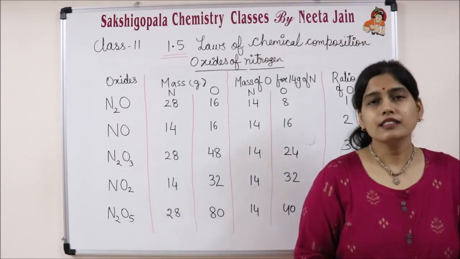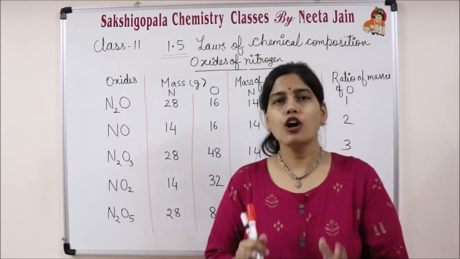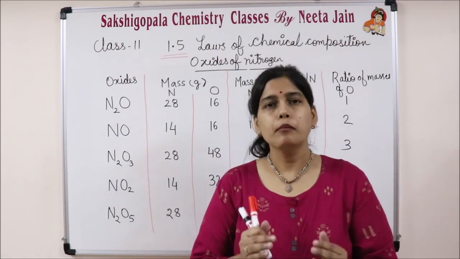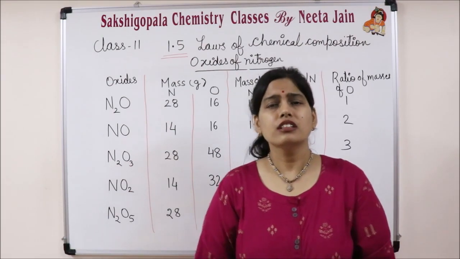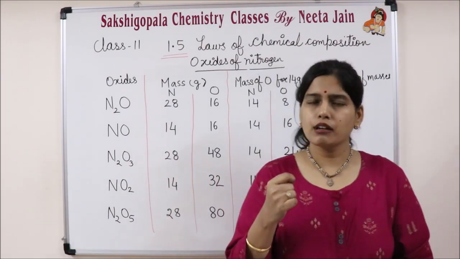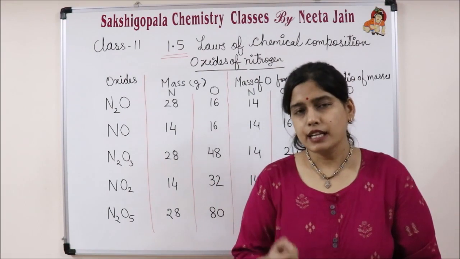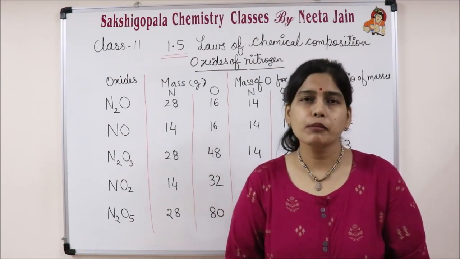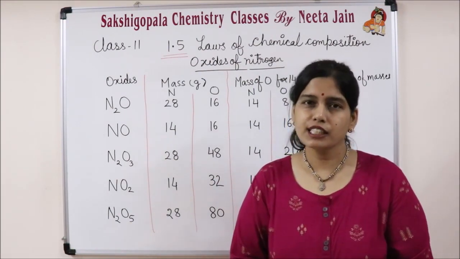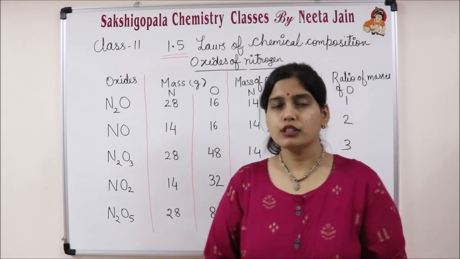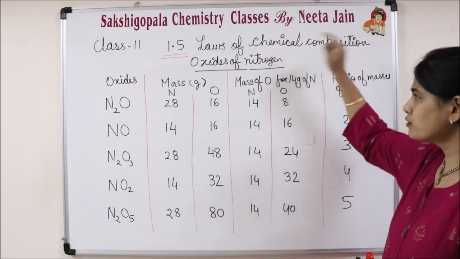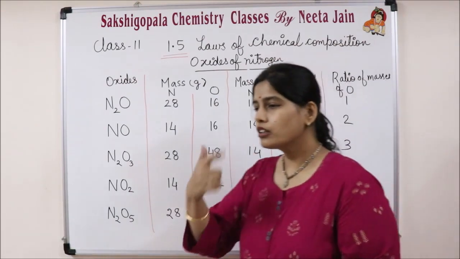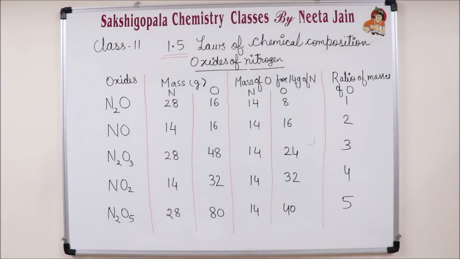So let us try to understand the law of multiple proportions by taking the example of various oxides of nitrogen. This is one of the very important examples. If I make your paper, I will definitely give this question. So pay attention. First of all, recall the statement of the law of multiple proportions.